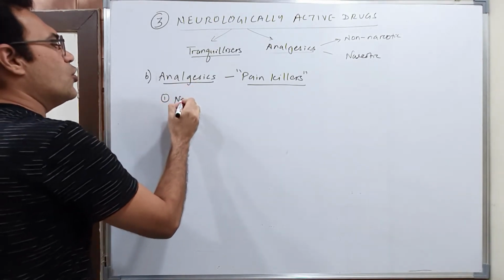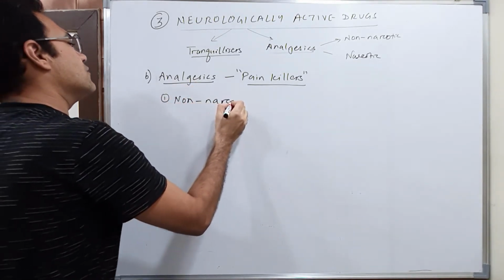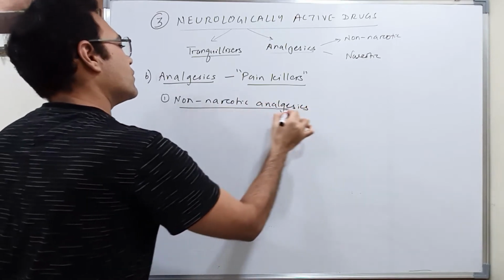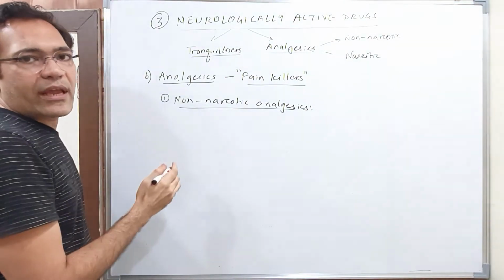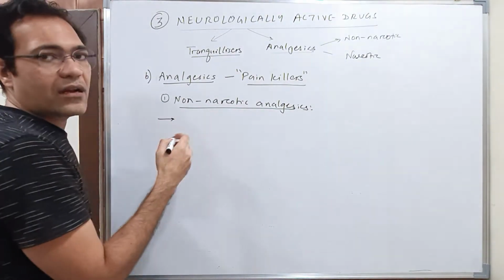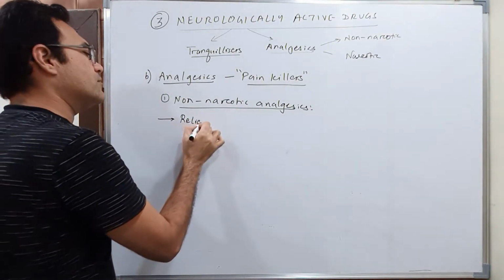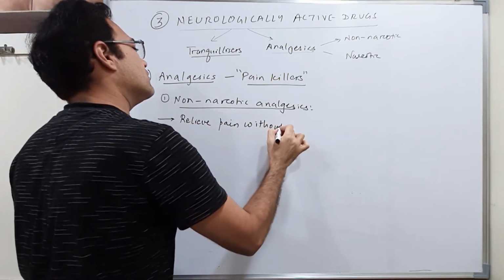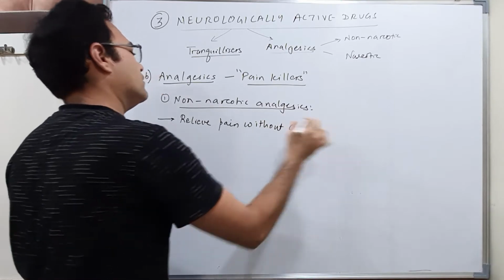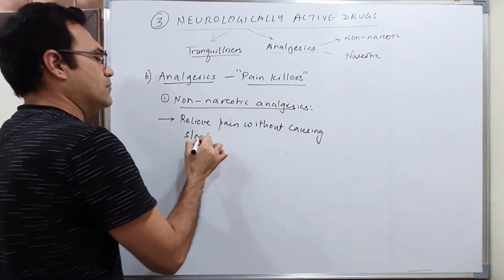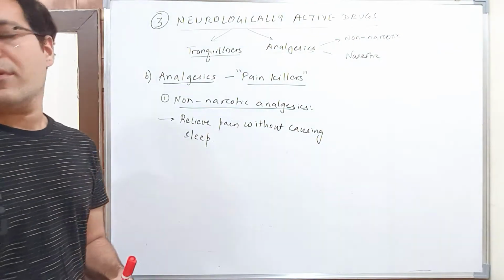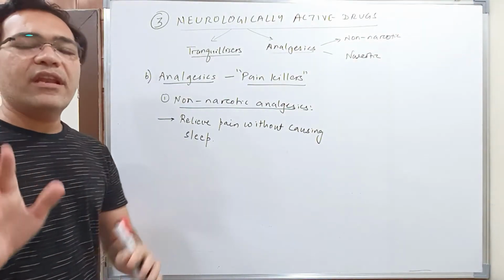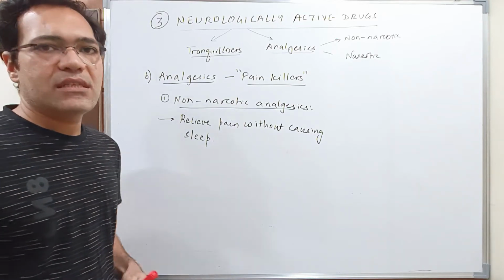The first is non-narcotic analgesics. Non-narcotic analgesics relieve pain without causing sleep. So these non-narcotic analgesics will relieve your pain, but they will not cause any sleep.